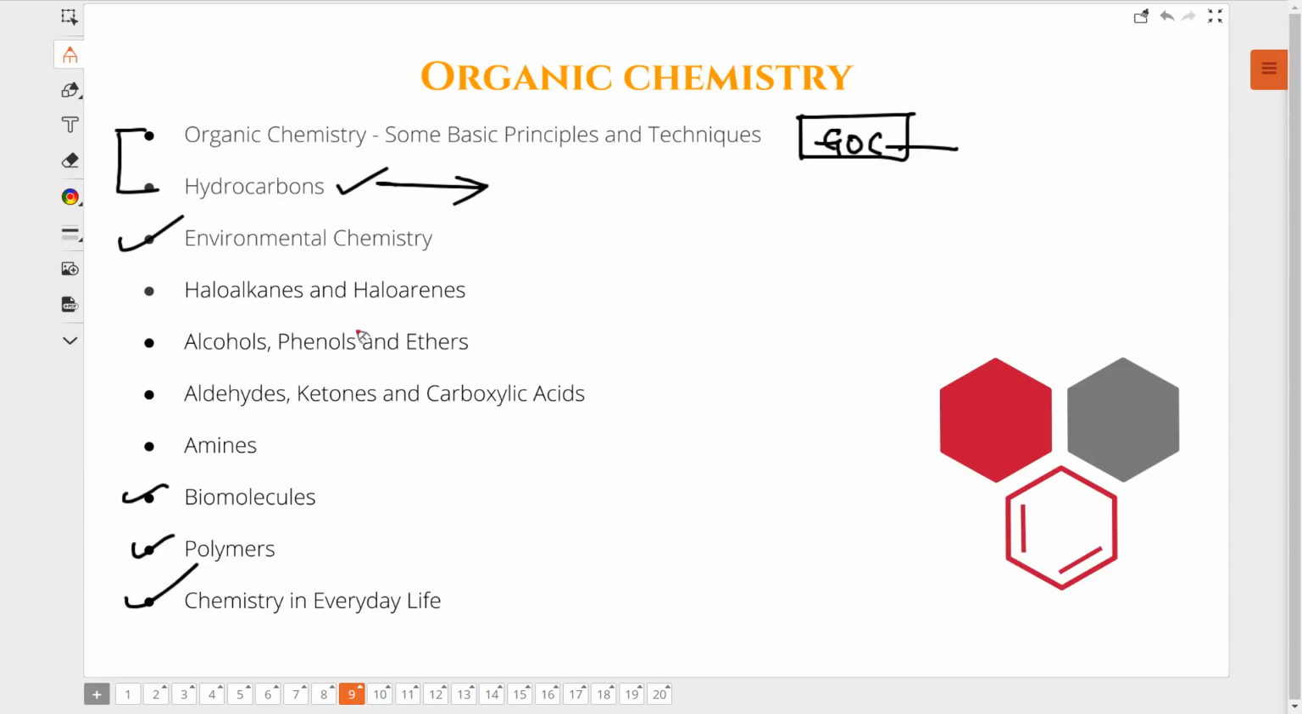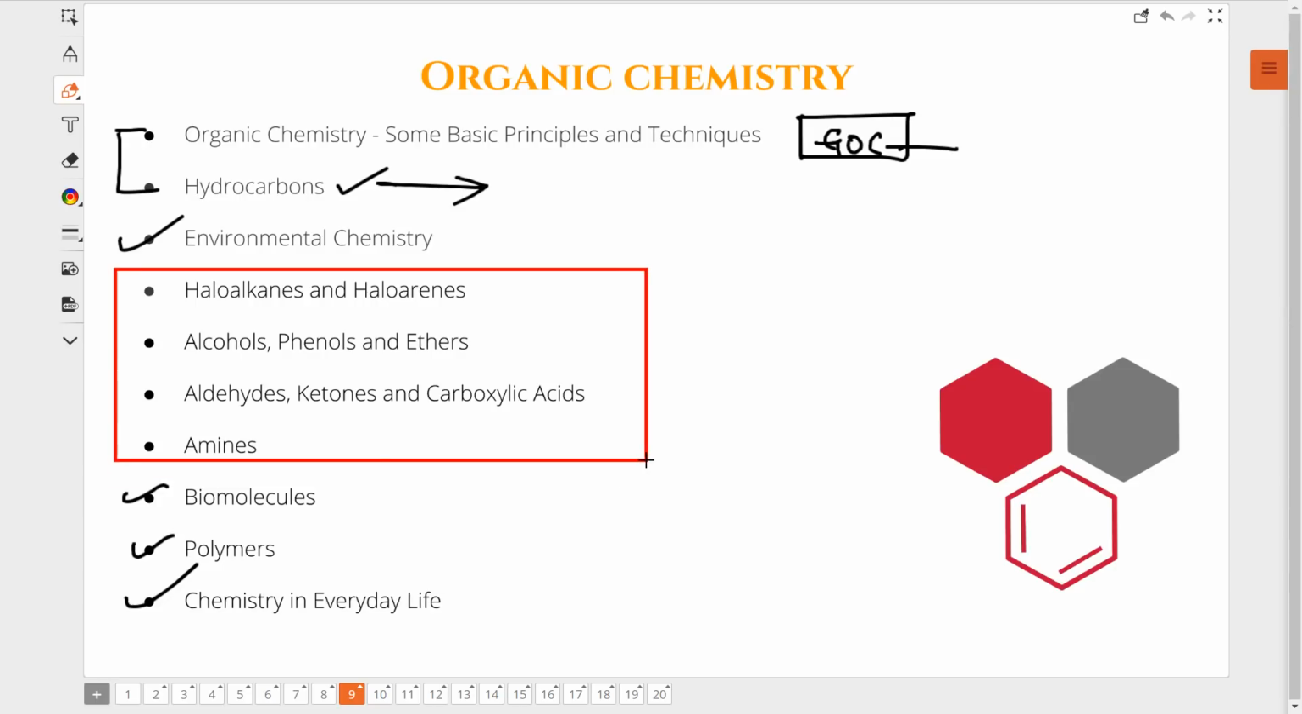Okay, done. So these are to be done. And I have a disclaimer here. I never said that ignore these 4 chapters. Haloalkanes, alcohols, aldehydes, amines, you can ignore? No, you can't ignore anything. But I'm just trying to give you the priority order. In organic chemistry, make sure you're perfect at the chapters GOC, hydrocarbons, environmental chemistry, biomolecules, polymers, and chemistry in everyday life. Be extremely perfect so that you don't miss any question that has come from these topics.